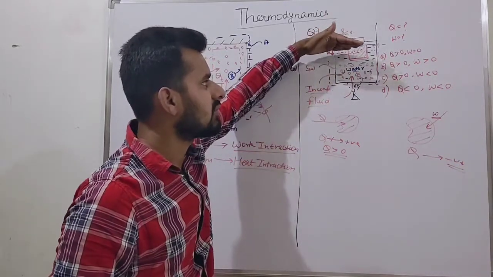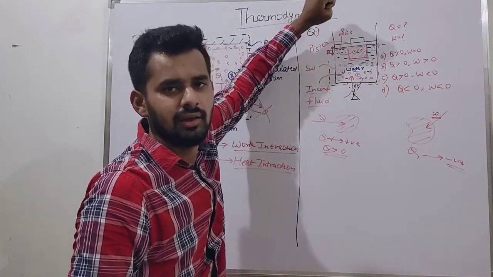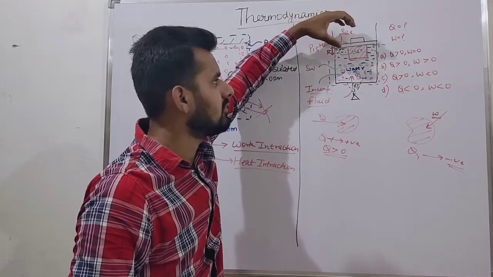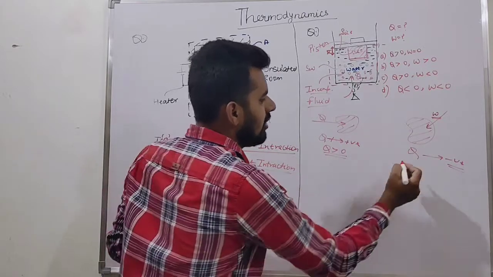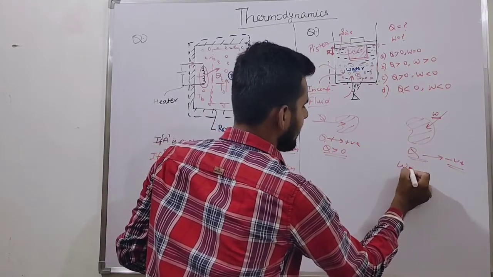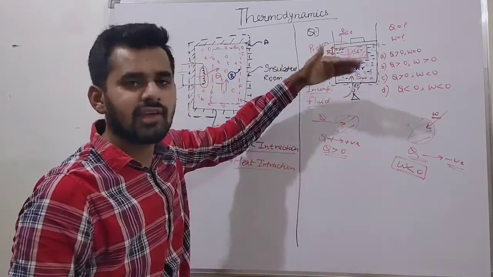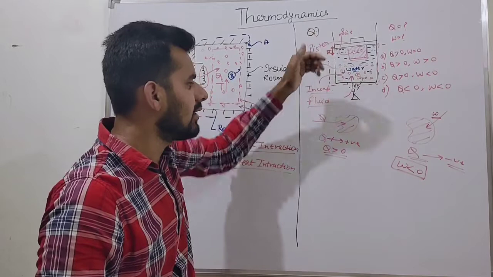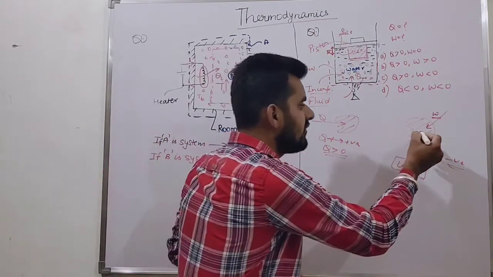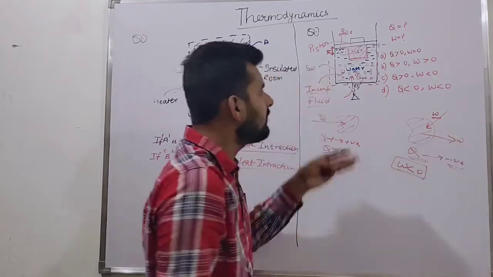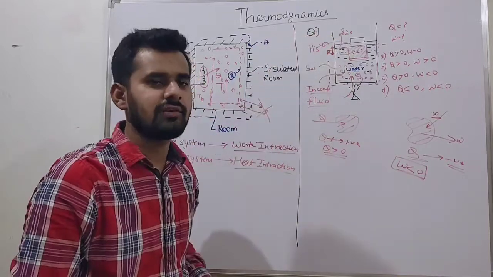If this piston starts moving upward and expansion takes place, we can say that this is a positive process. It is taken as positive, as I already discussed about sign conventions. So we can say that W is less than 0. Work can be negative. We have taken work as positive if we get output from the system. If we have to apply work to the system, then it is taken as negative, friends.